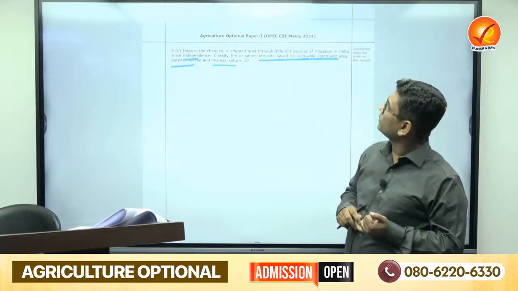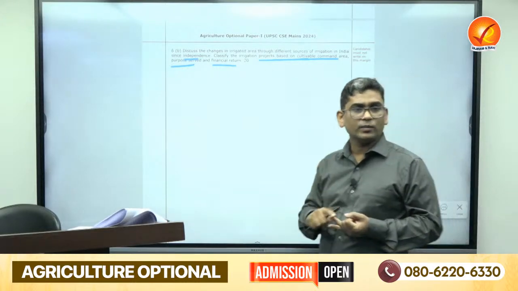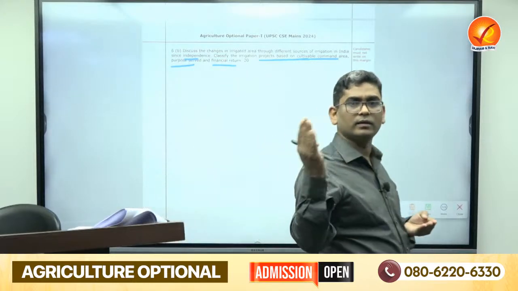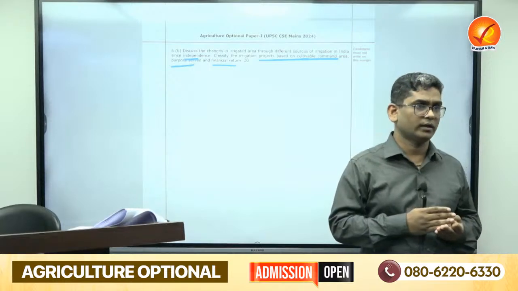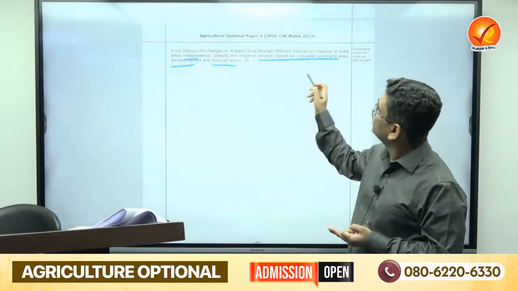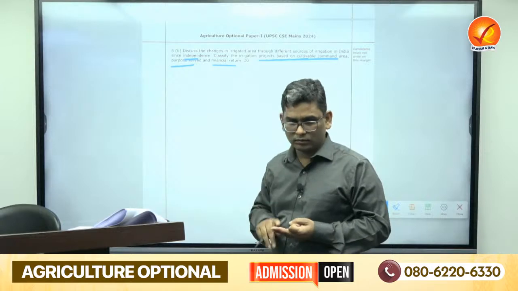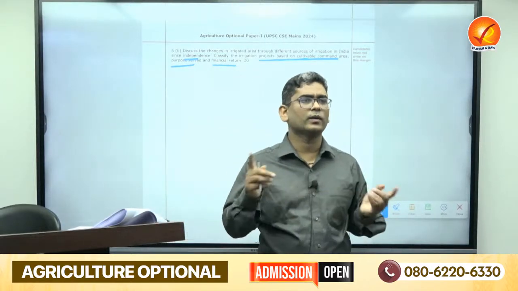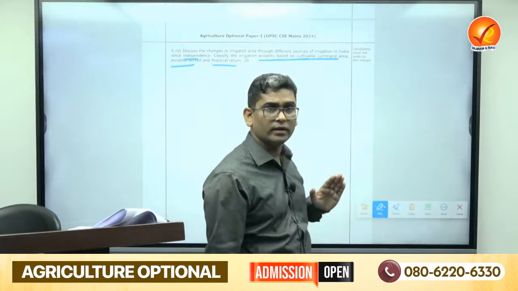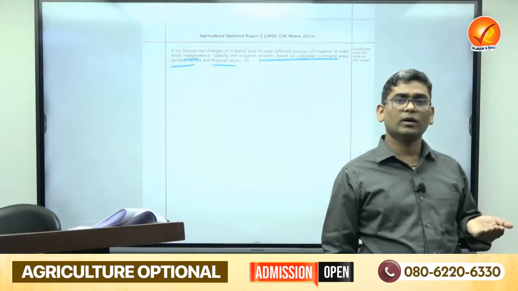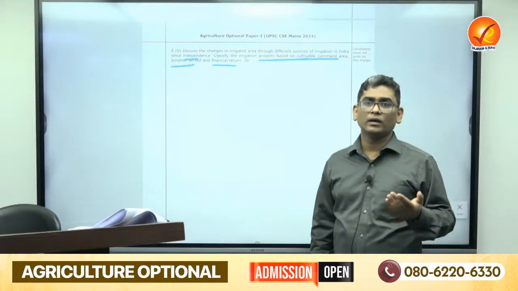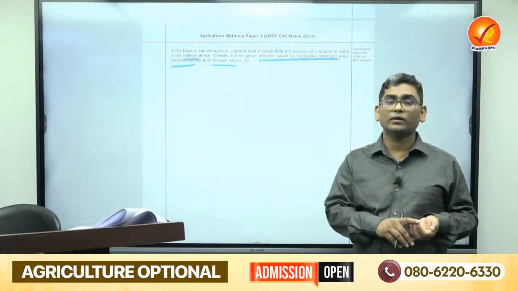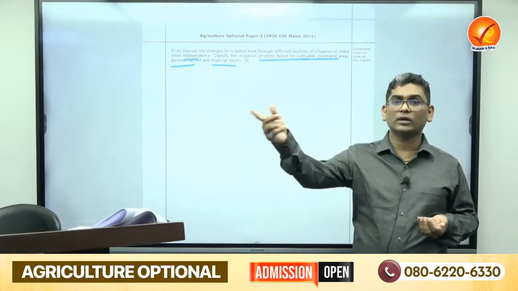In the second part, classify the project based on the cultivated command area: large, medium and small projects. Large means more than 10,000 hectare, medium 2,000 to 10,000 hectare, and small less than 2,000 hectare. Then another is the purpose: multi-purpose project or single purpose project for various purposes. Another is financial return: some are commercial projects, some are non-commercial projects. Commercial project means either they are storing water for selling purposes and charging farmers, or sometimes indirectly creating electricity and selling it to the nearby area.